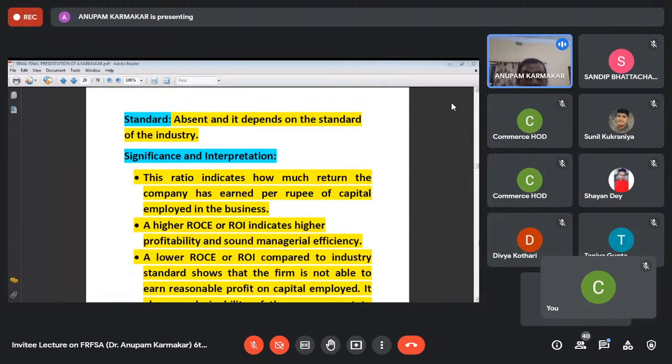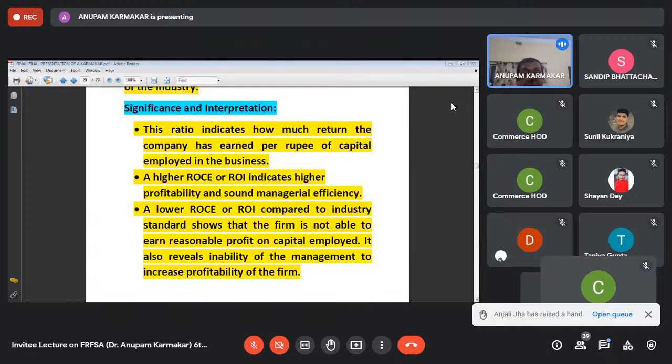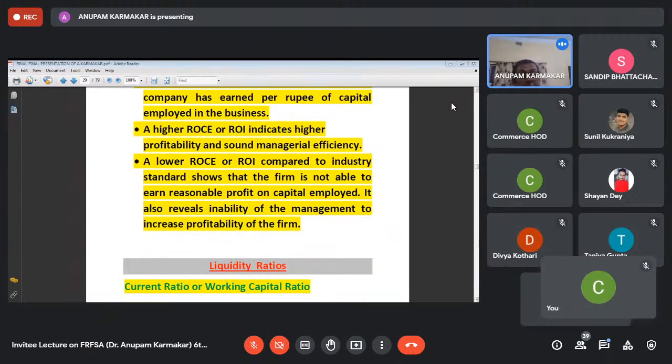Okay. And a higher ROCE, return on capital employed, or return on investment indicates high profitability and sound managerial efficiency. And a lower return on capital employed or return on investment compared to the industry standard shows that the firm is not at all able to earn a reasonable profit on capital employed. And it also reveals the inability of the management to increase the profitability of the firm.